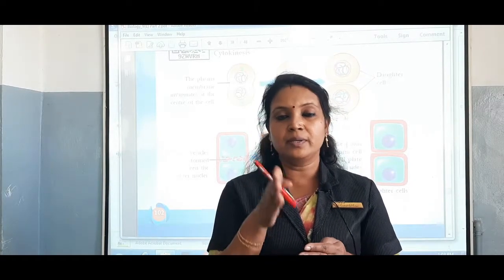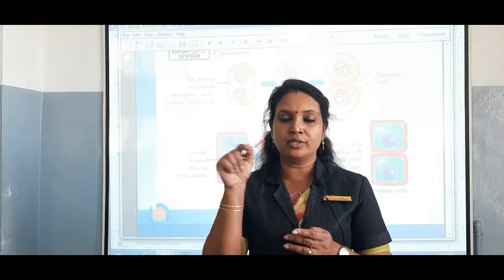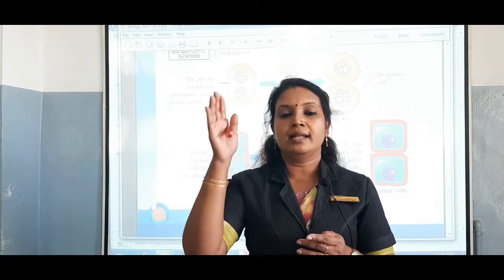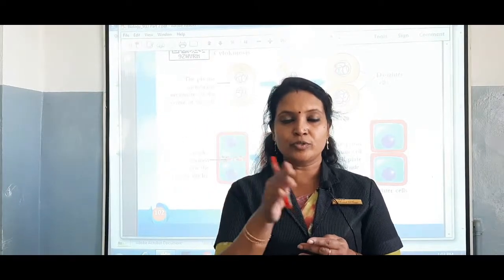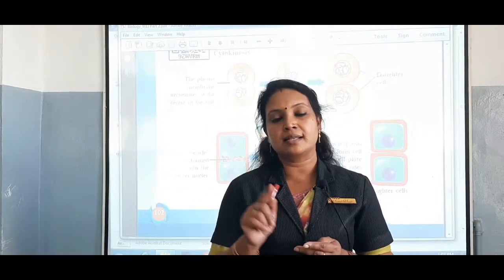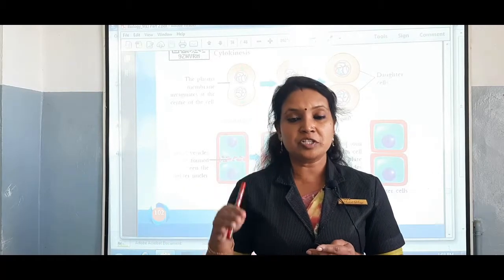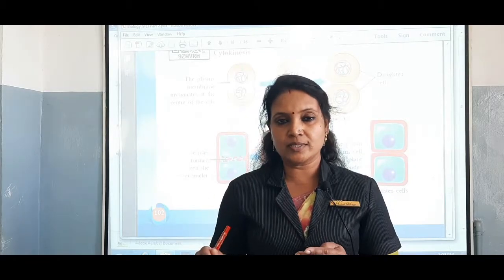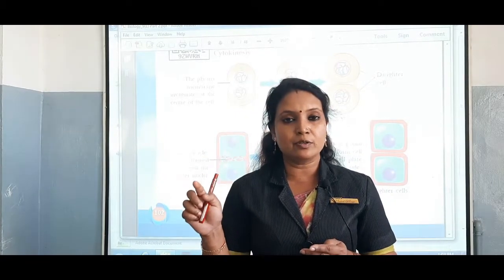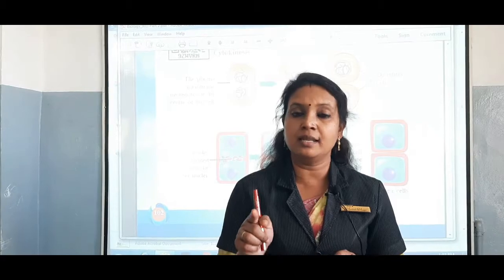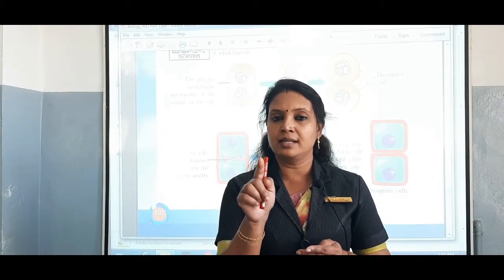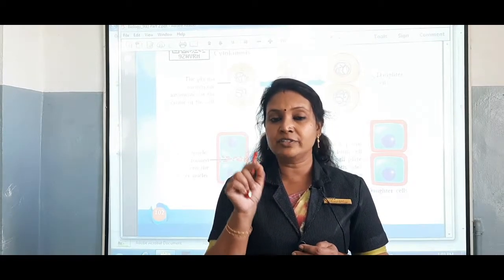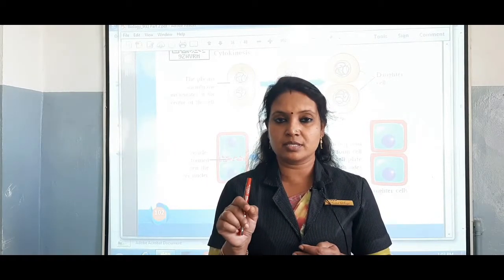So we saw at the beginning of the chapter, a teacher had written on a board: a parent cell with chromosome number 46, and this parent cell divides to form two daughter cells, and each daughter cell carries 46 chromosomes, which means even after the division there is no change in the number of chromosomes. And this occurs only because of the duplication of the genetic material that takes place before the cell division. Did you understand? So this is one of the significant characteristics of mitosis.